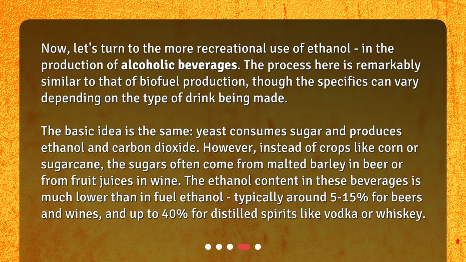However, instead of crops like corn or sugarcane, the sugars often come from malted barley in beer or from fruit juices in wine. The ethanol content in these beverages is much lower than in fuel ethanol, typically around 5 to 15% for beers and wines, and up to 40% for distilled spirits like vodka or whiskey.